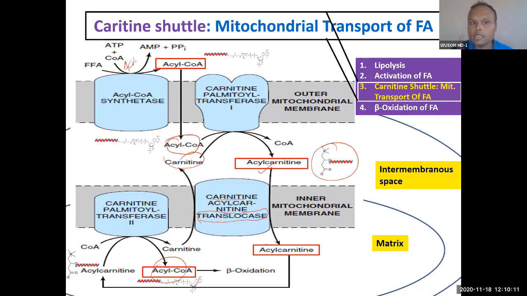So this carnitine shuttle is a very important part of mitochondrial transport. You can see the molecule carnitine is taken up inside the cell, and the cell membrane has this carnitine uptake transporter. So this carnitine will be taken up by the cell. This is coded by a gene called SLC22A5. We will talk about this. This will transport carnitine, and if there is a defect in this protein, it will cause problems. We will talk about that.